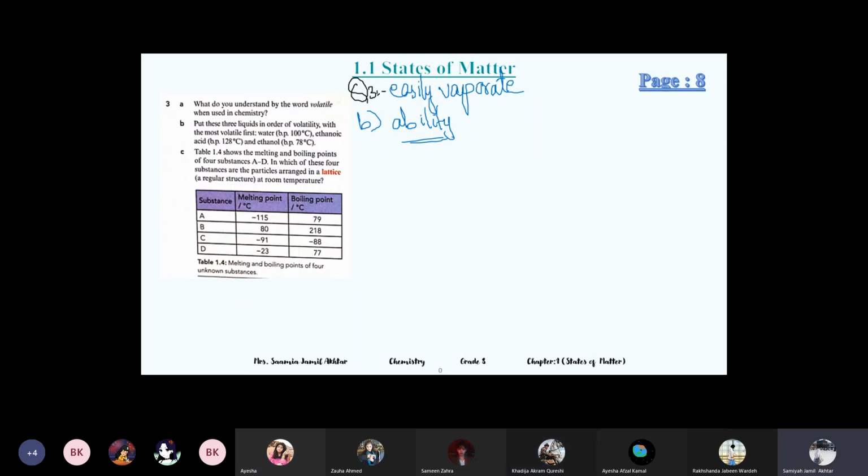The girls who are on campus, the 3 boiling points are given to you: 100, 128, and 78. Which one do you think will evaporate first? Very good. So ethanol's ability to evaporate is greater than water, and water is greater than ethanoic acid.